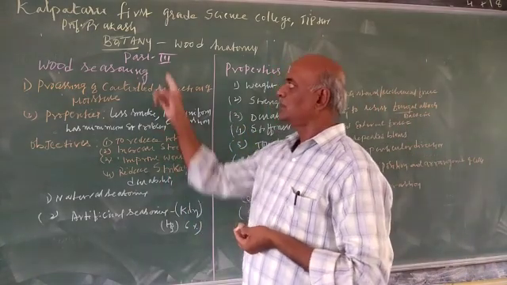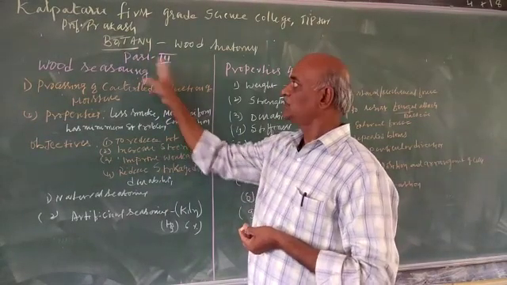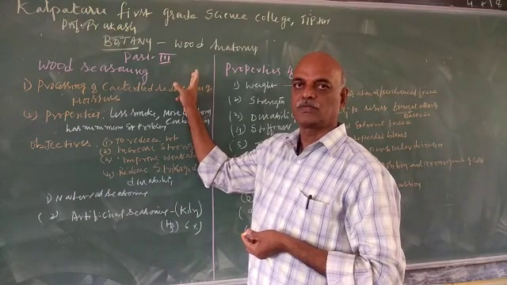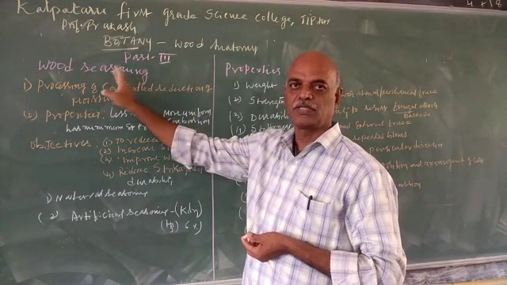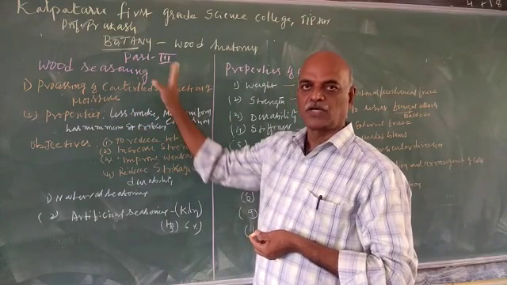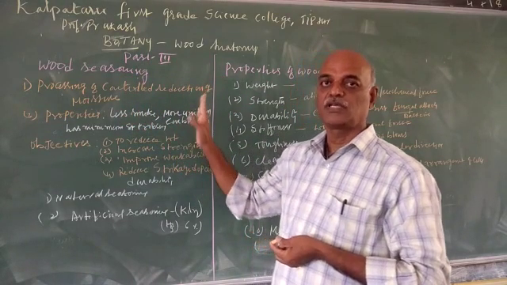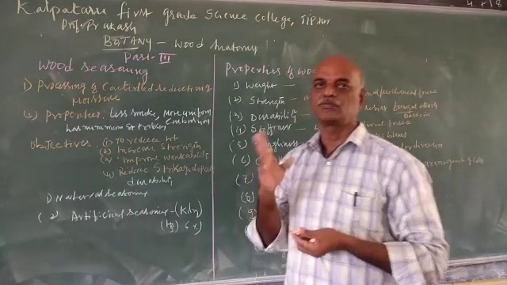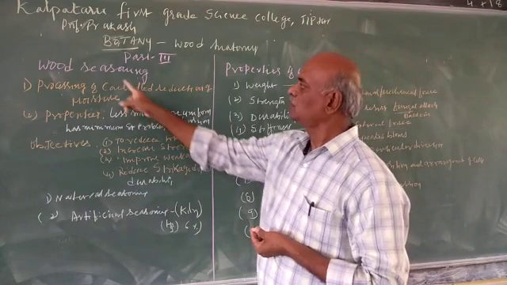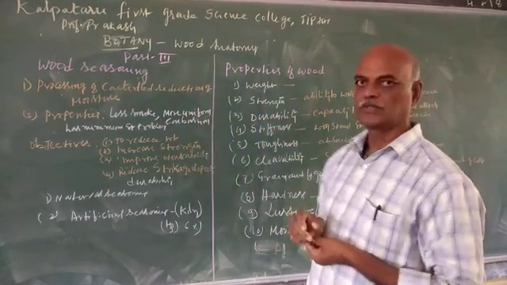Here, the wood anatomy requires this aspect, the third portion, third session. Without the third session, it is incomplete. Wood anatomy includes 3 sessions: part 1, part 2, part 3. It is the most important part as far as our daily usage of wood is concerned. Now, the third part includes wood seasoning and the properties of wood.